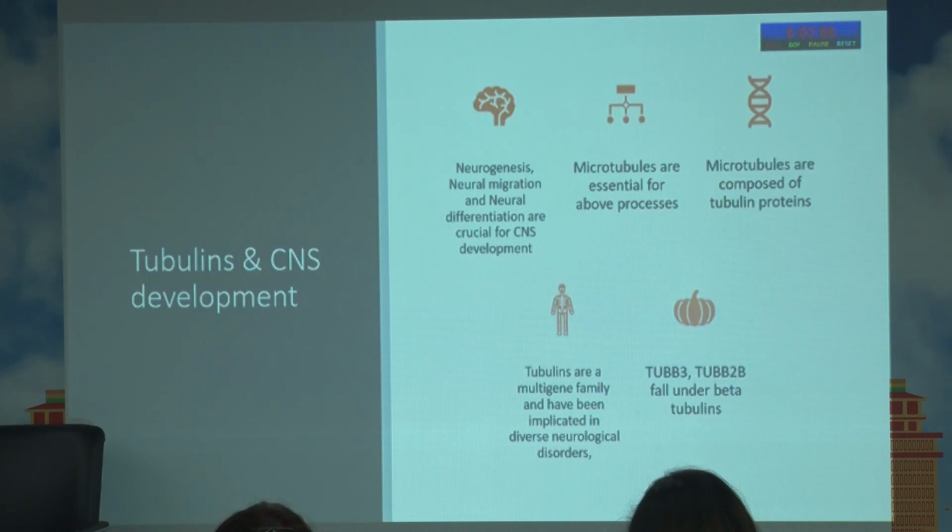Now, tubulins are important. These tubulin proteins are very important for neuronal development. Now, if there is a problem with these tubulin proteins, then you can get into a lot of problems with CNS development. So, two types of CFEOM, which are TUBB3 and TUBB2B, can give rise to a lot of CNS involvement also with these CCDDs. So you may have CCDDs, you may have CNS involvement without CCDDs because of this TUBB2B and TUBB3, or you can also have CCDD with a lot of CNS involvement. So it needs to be looked at beyond eyes. You also have to examine them systemically and see what else they could be having.